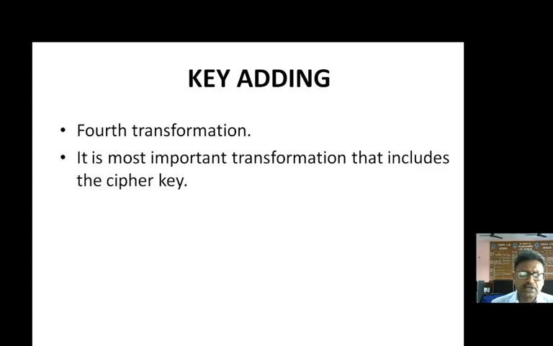The fourth one is the key adding process. This is the fourth transformation. After doing subbyte, after doing shift row, after doing mixed column, the fourth transformation is the key adding process. But what is this key adding process? And this is the most important transformation.